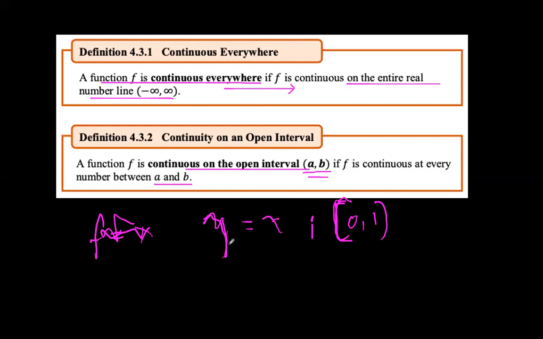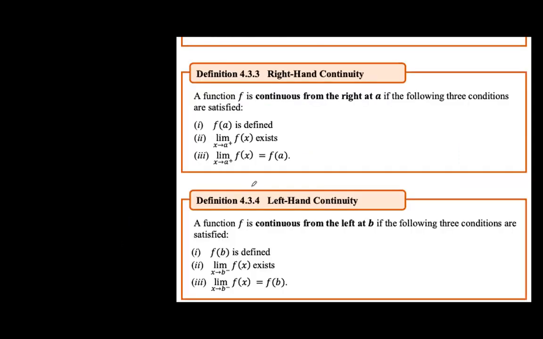Kasi y is equal to x is continuous everywhere. Di ba? All right, so it means, class, when a given function is continuous everywhere, then there are infinite number of open intervals that we can make or construct to form a continuity on an open interval function. Okay? Tandaan yun.